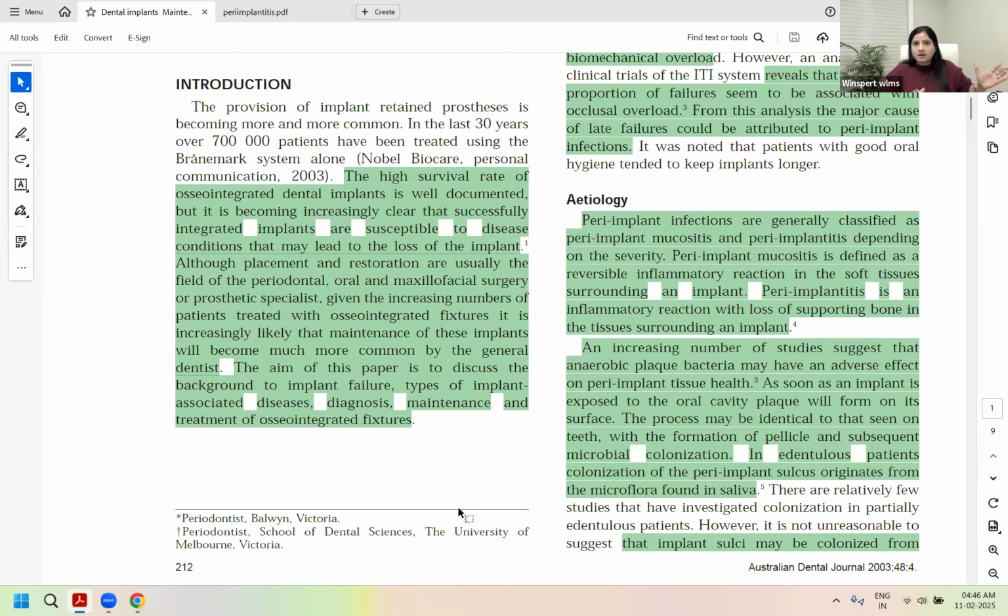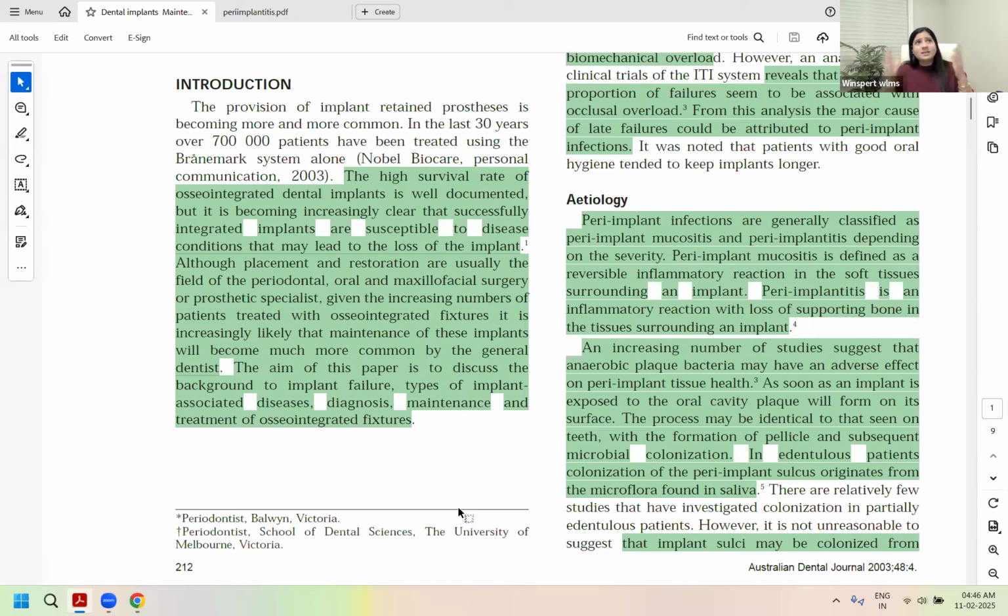This is an implant scenario managed mostly by your specialist when the giving of implant is concerned. But again, for the maintenance part later, the general dentist plays a huge role. As you have seen, even in perio, right? That is one discipline. The screening is done by general dentists. That's why you know in the examination why staging and grading and basic periodontal examination scores, they are given so much weightage and relevance.